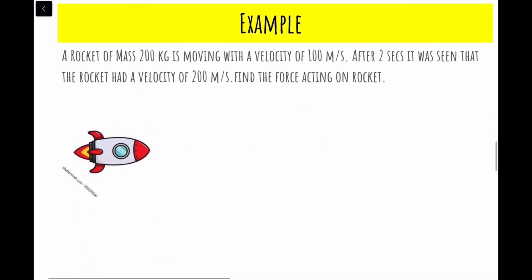So suppose a rocket of mass 200 kg is moving with a velocity of 100 meter per second. So mass is given to be how much? 200 kg. Initial velocity is given to be how much? 100 meter per second. After 2 seconds, it was seen that the rocket has a velocity of 200 meter per second.